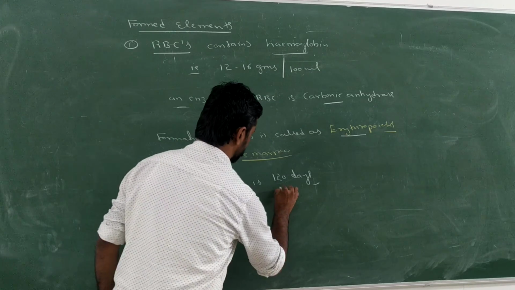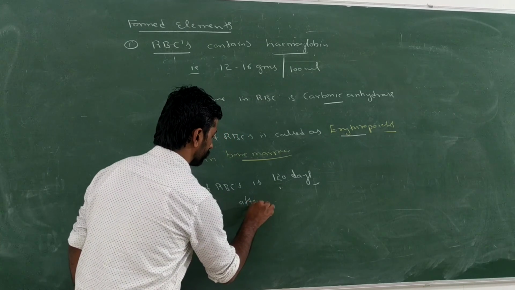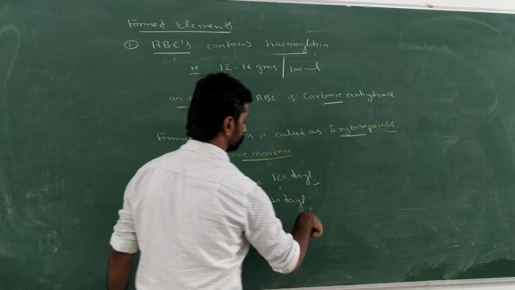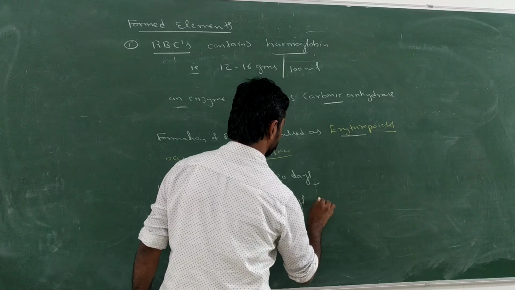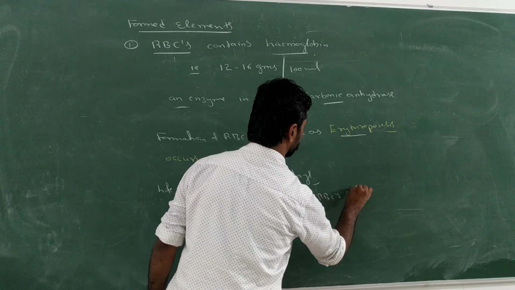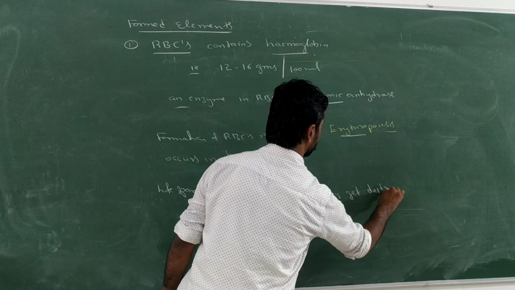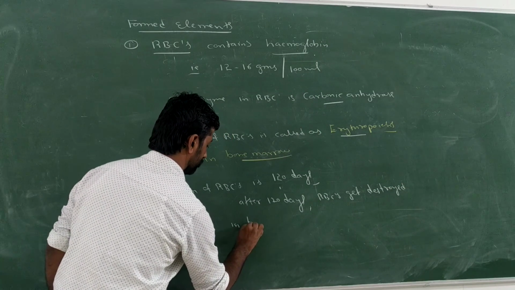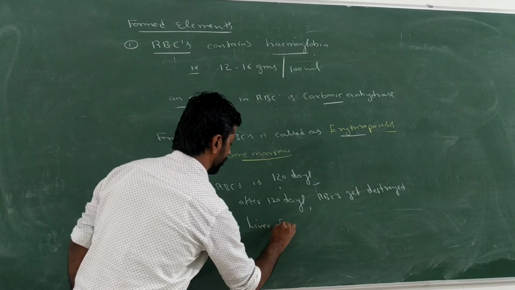So after 120 days, RBCs get destroyed in the liver and spleen.